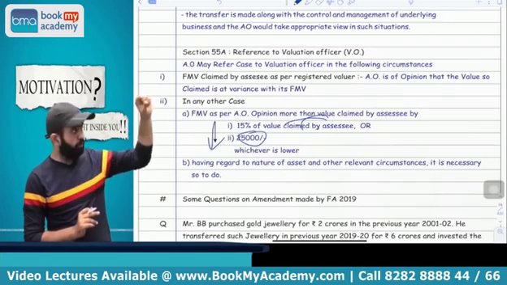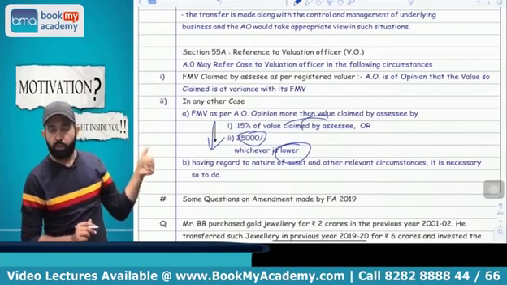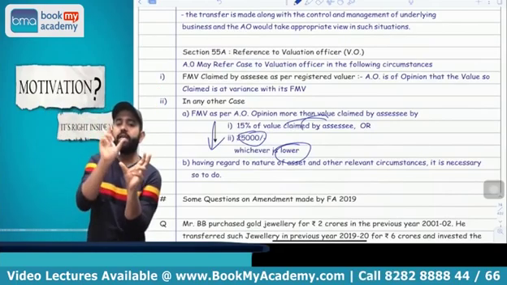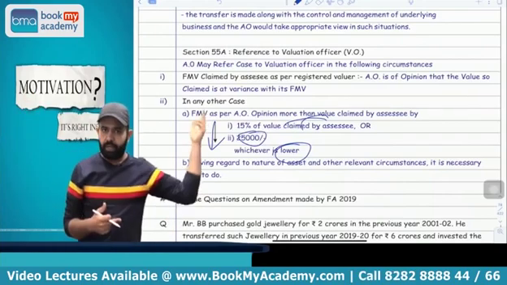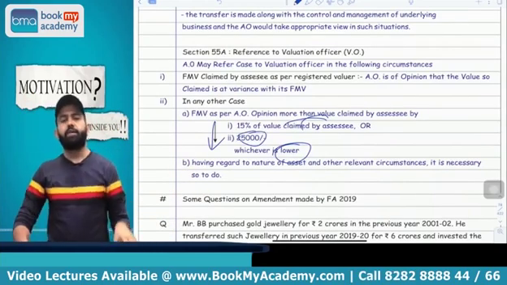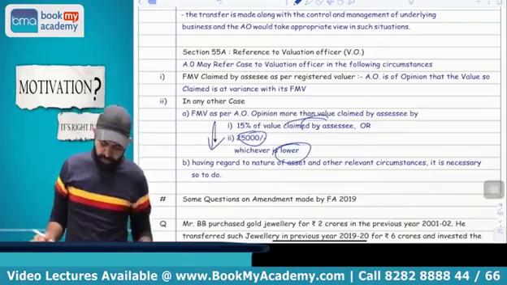If the AO's FMV is higher than the assessee's FMV by more than whichever lower amount you get, in that case the AO may transfer your case to the valuation officer. You got my point or not?